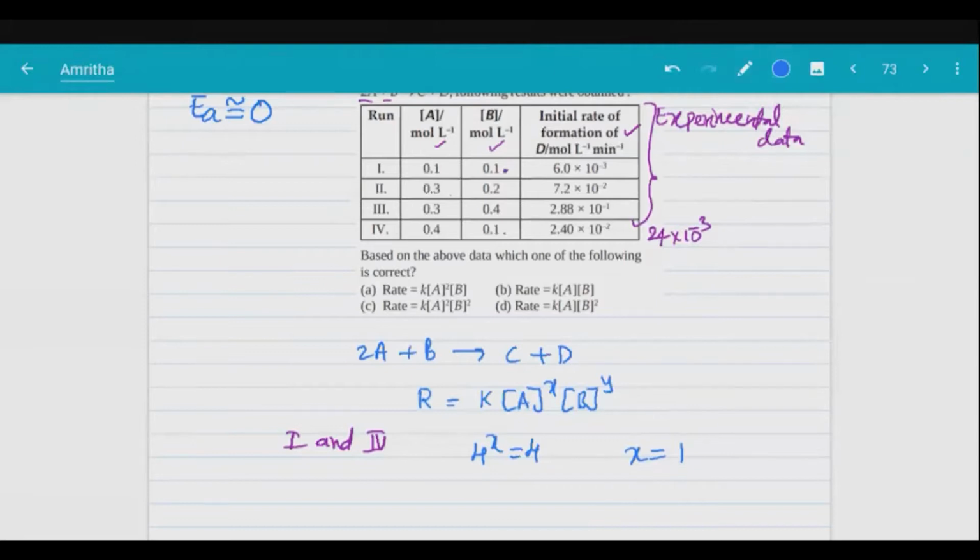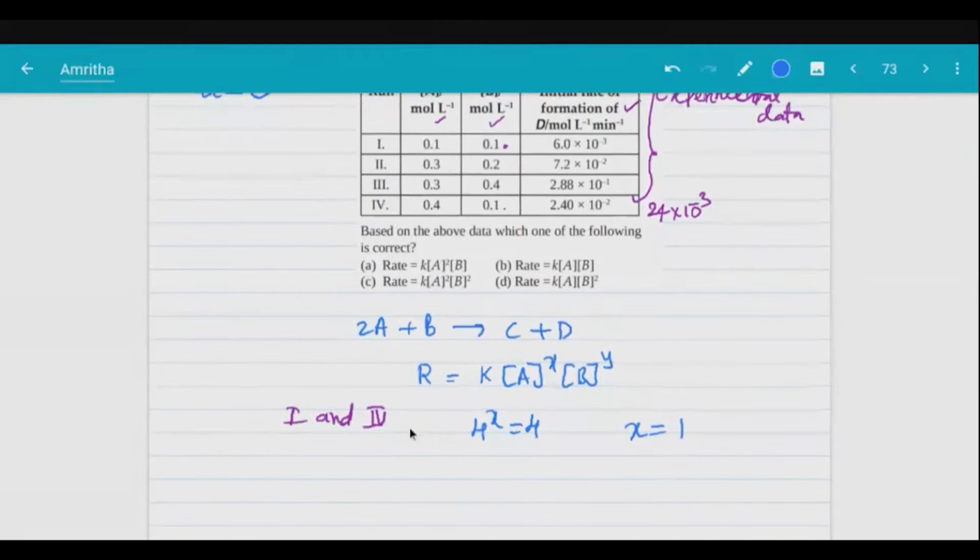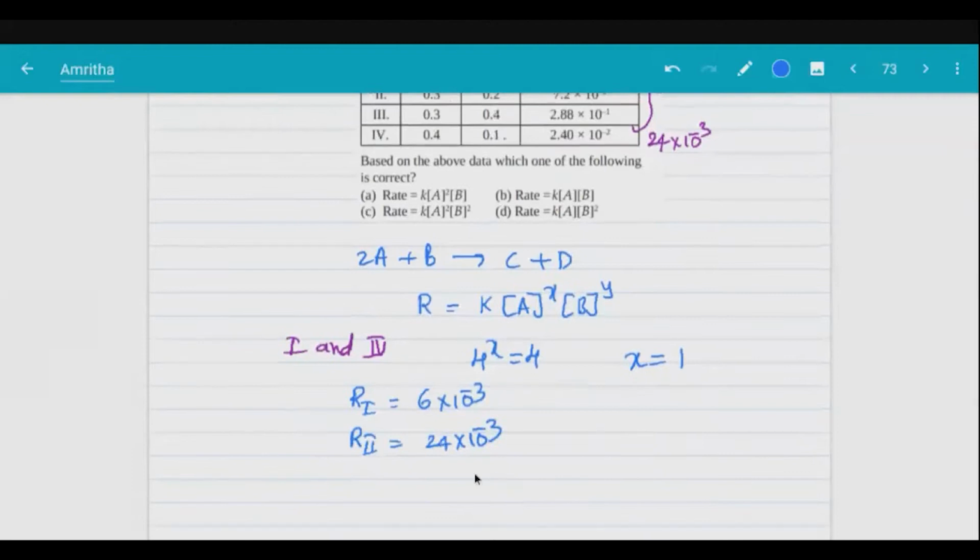Acha. So listen, if you have not understood, I'll go the other way. Rate 1 is equal to 6 into 10 power minus 3. Rate 2, what I'm writing is 24 into 10 power minus 3. I can write this, right? Okay. Now I'll write R2 by R1, that is equal to 4, right? But here K is constant. Initially it is A, now 4 times increased, but B is the same.